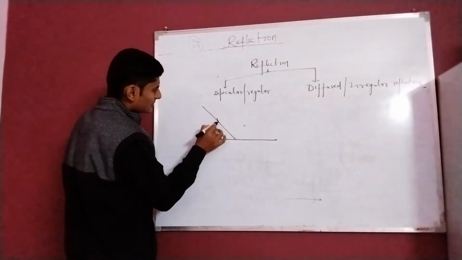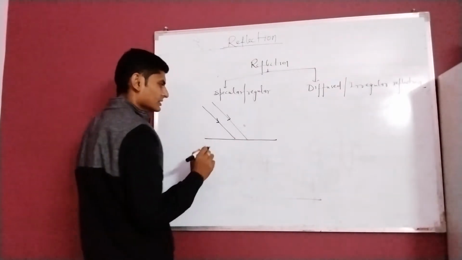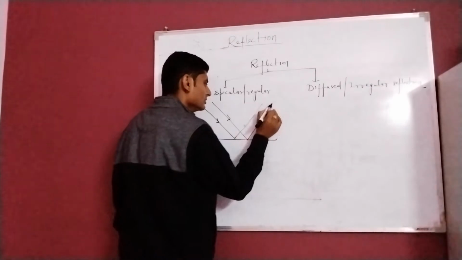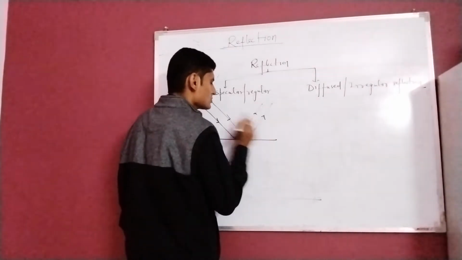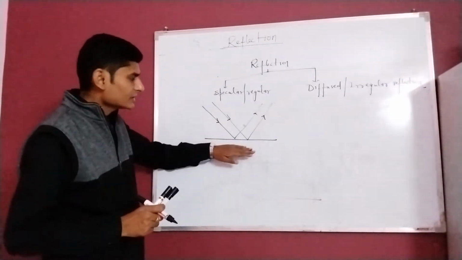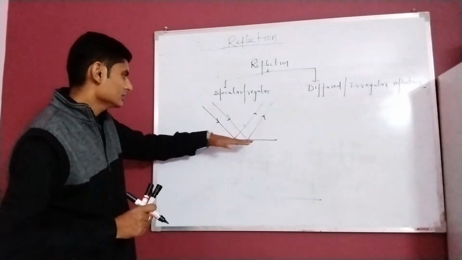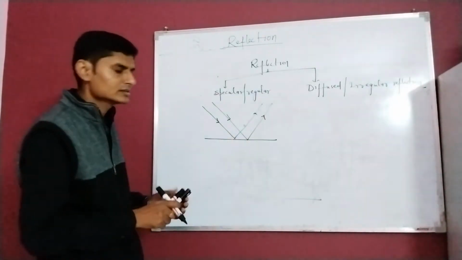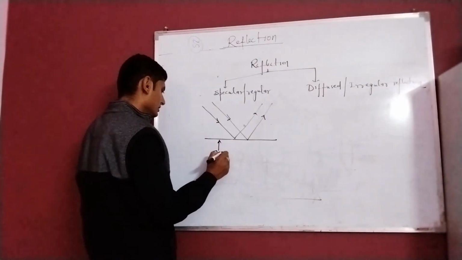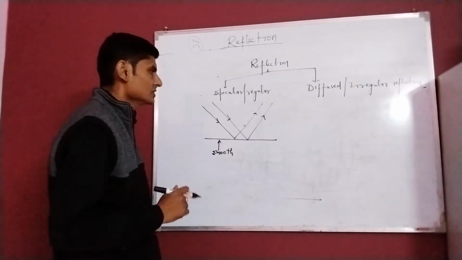parallel rays come and strike any reflecting surface, after reflection they will again be parallel to each other because this surface is smooth. This happens due to the fact that this reflecting surface is smooth. Since this surface is smooth, that's why this phenomenon is taking place.